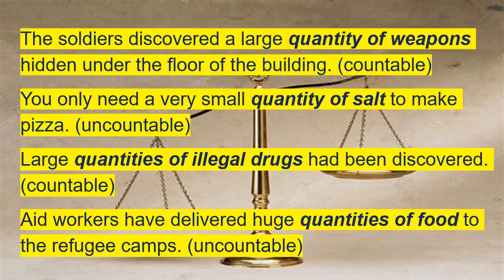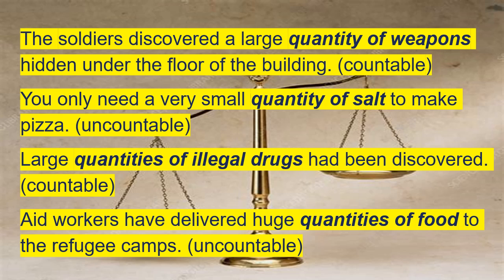So, for example, the soldiers discovered a large quantity of weapons hidden under the floor of the building. Weapons is a countable noun. You only need a small quantity of salt to make pizza. Salt is uncountable. Large quantities of illegal drugs have been discovered.